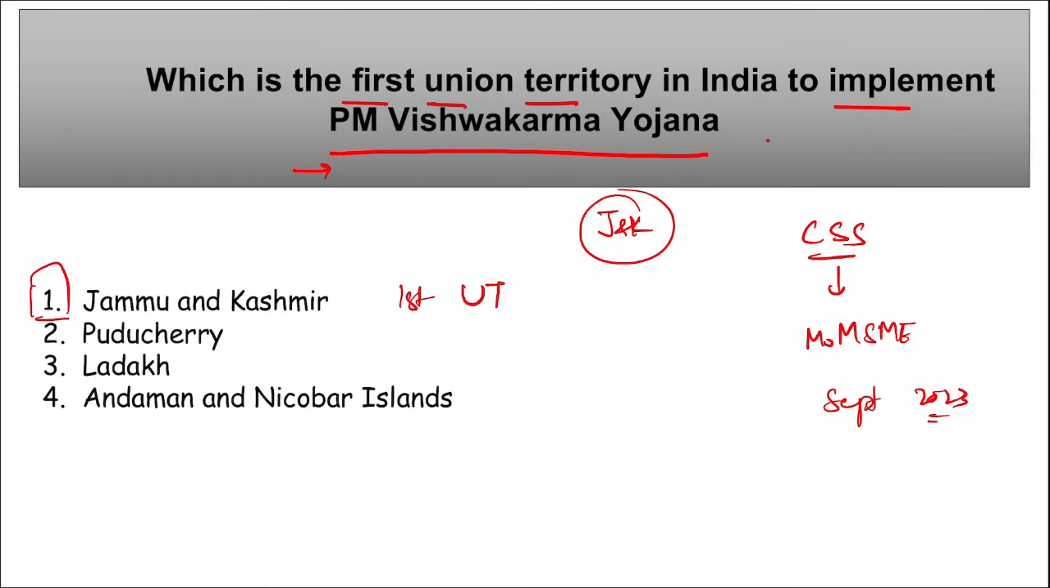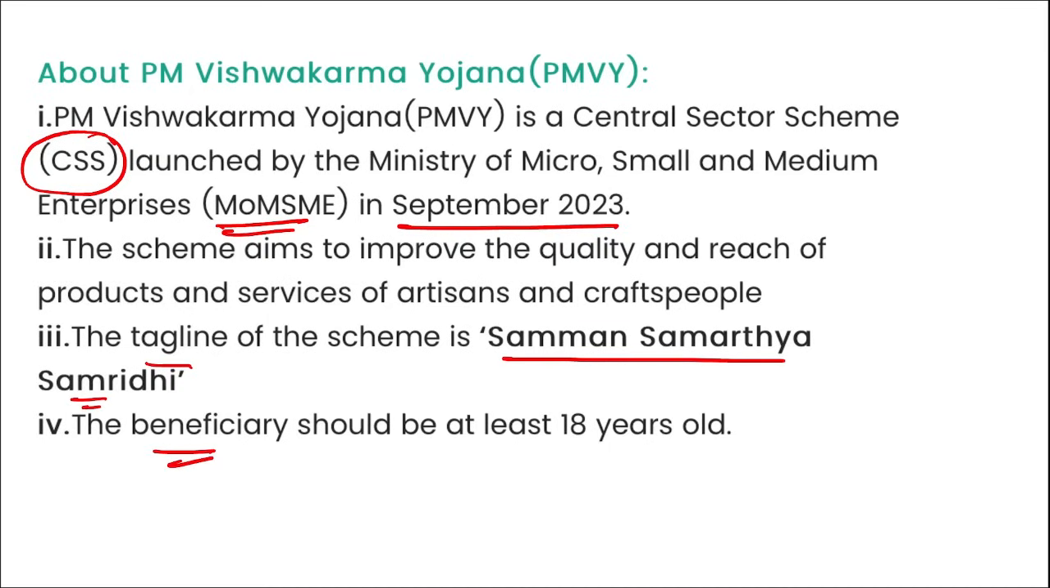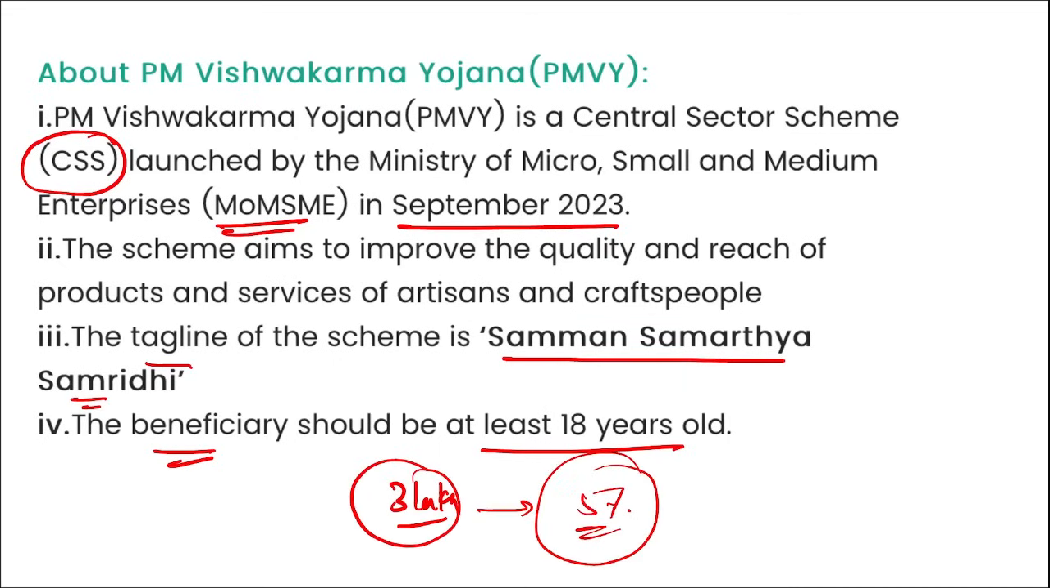The beneficiary for this scheme should be at least 18 years of age. We will be studying this, but just go through this: Jammu and Kashmir became the first UT to implement this Vishwakarma Yojana. Here you can see this PM Vishwakarma Yojana is a centrally sponsored scheme launched by the Ministry of MSME in September 2023. The tagline is Samman Samarthya Samriddhi, and the beneficiary should be 18 years of age. This scheme offers a collateral free loan of up to 3 lakh rupees at an interest rate of just 5%. The scheme also offers incentives for digital transactions and marketing support.